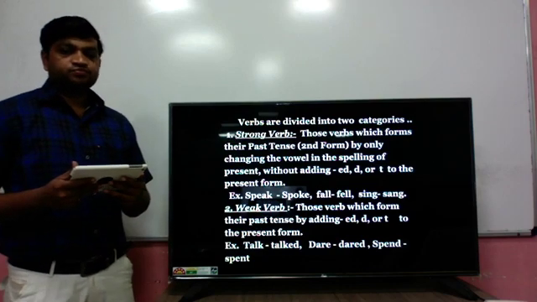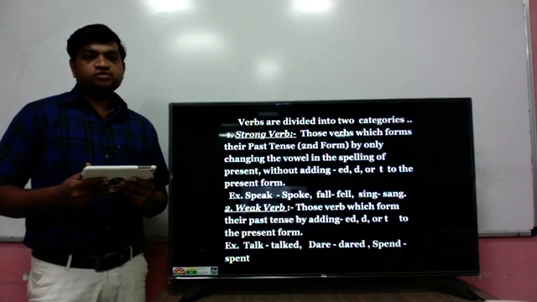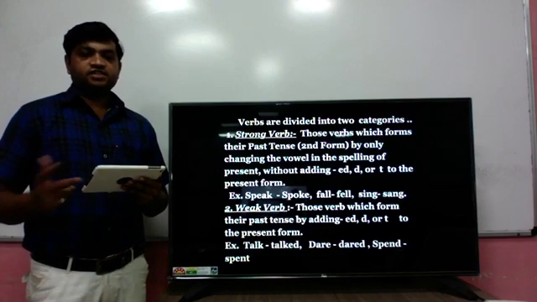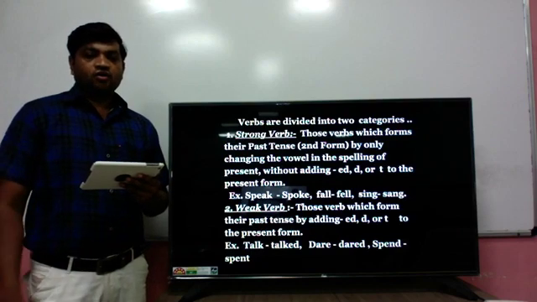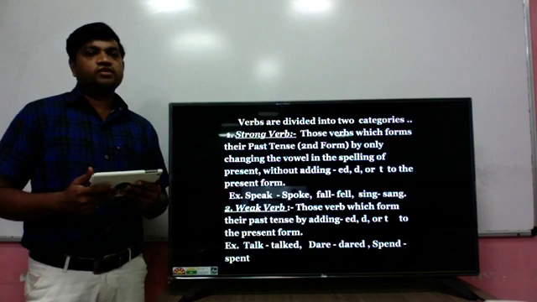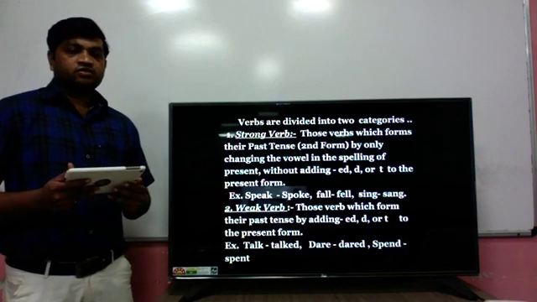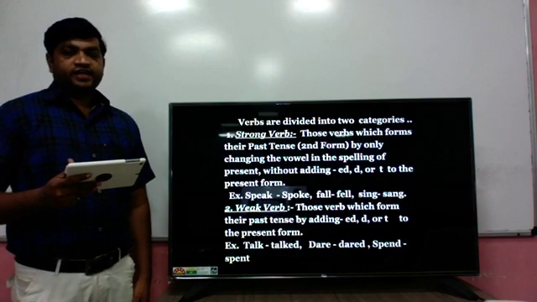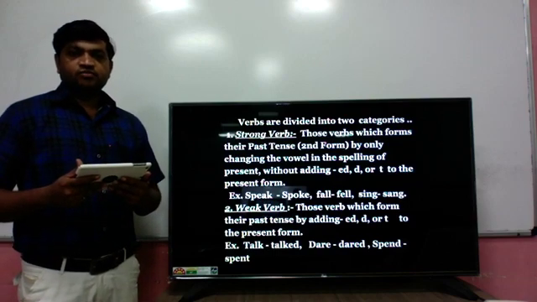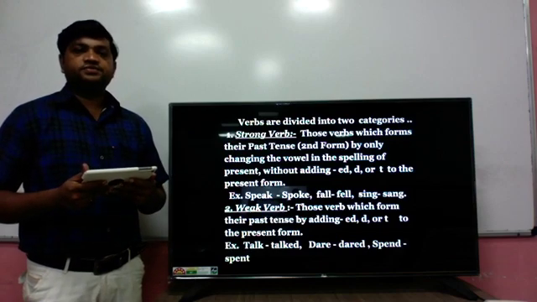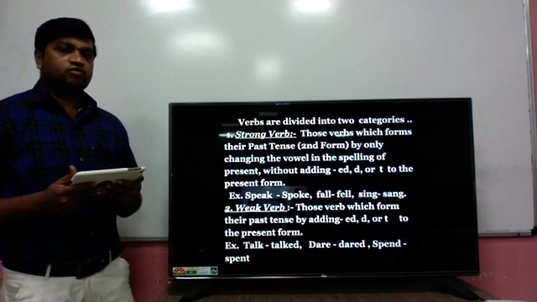Sing changes into sang, so i is changed into a. In all three examples we change only the vowel. This way strong verbs change into the second form, past form or past participle, by only changing their internal vowels. So these are called strong verbs.